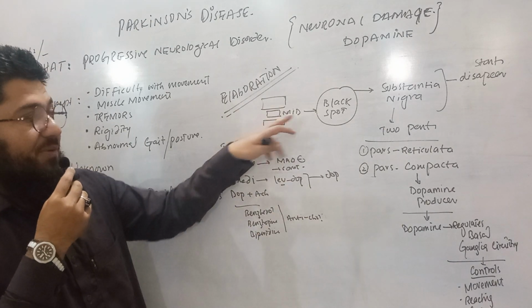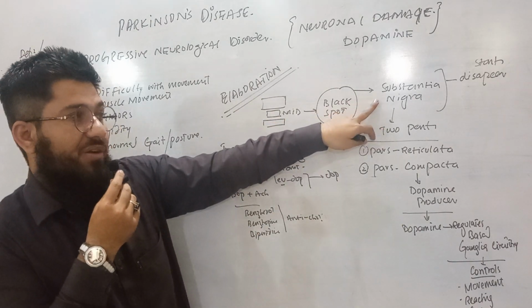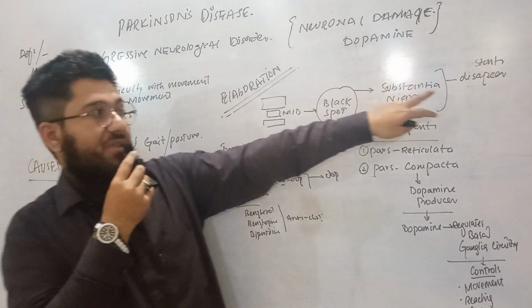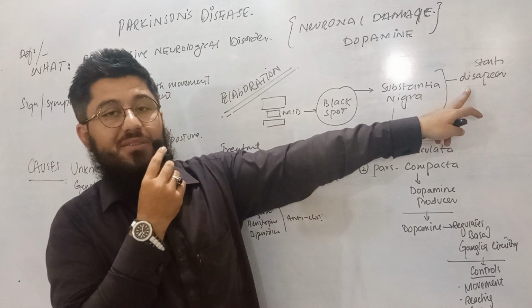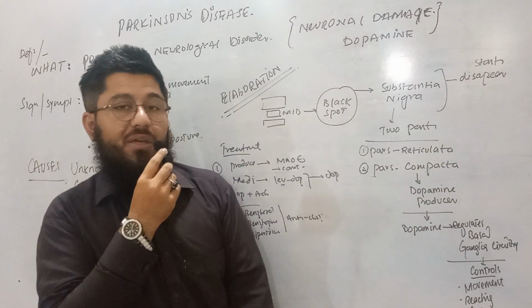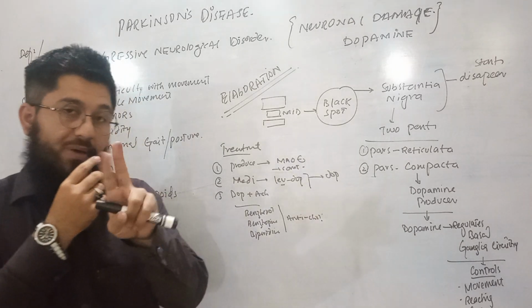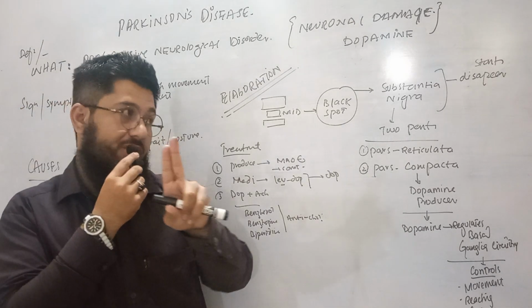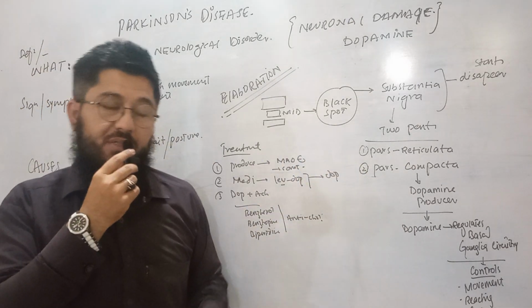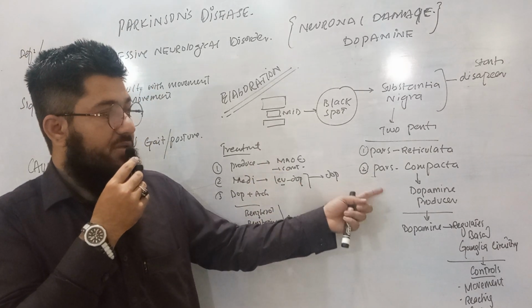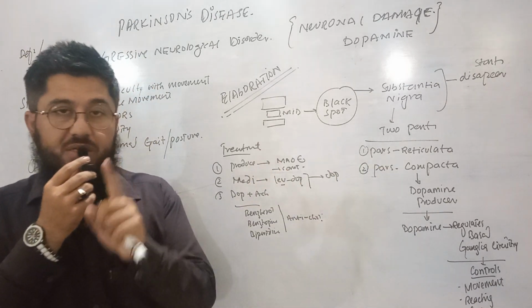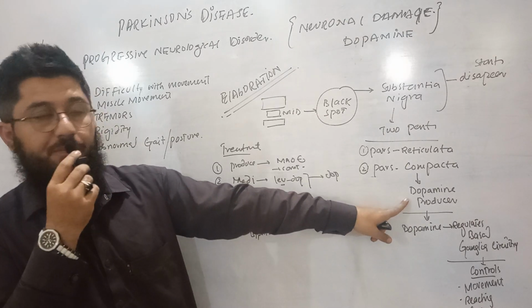So in the midbrain we have a black spot known as the substantia nigra. This portion is responsible for Parkinson's disease, because it starts disappearing. It is composed of two parts: number one, pars reticulata; number two, pars compacta. This pars compacta, the second one, is responsible for dopamine synthesis, dopamine production. What happens?